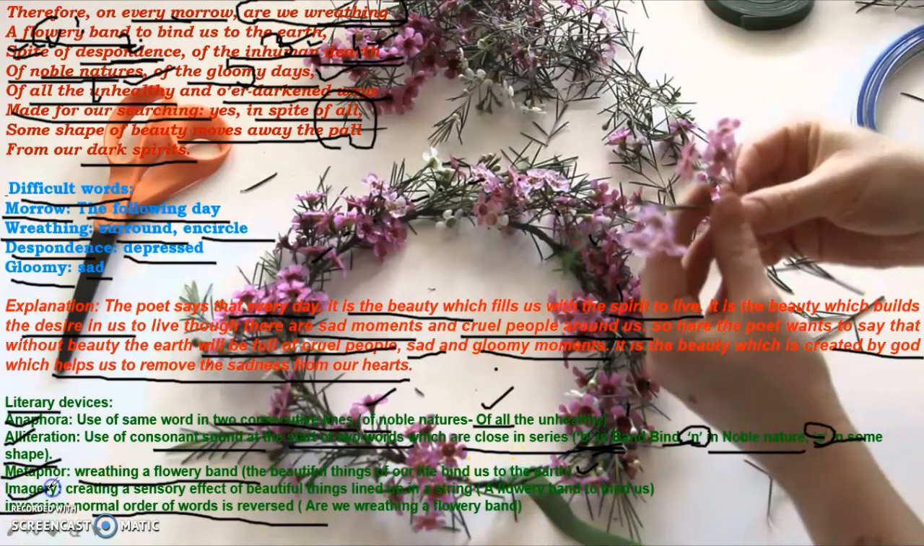Then he has used imagery. Imagery means bringing images in our mind by using different words, like creating a sensory effect of beautiful things lined up in a stream, a flowery band. Like this image of band was indulged in our mind. Then there is an inversion that I already explained here. That is, normal order of words is reversed.